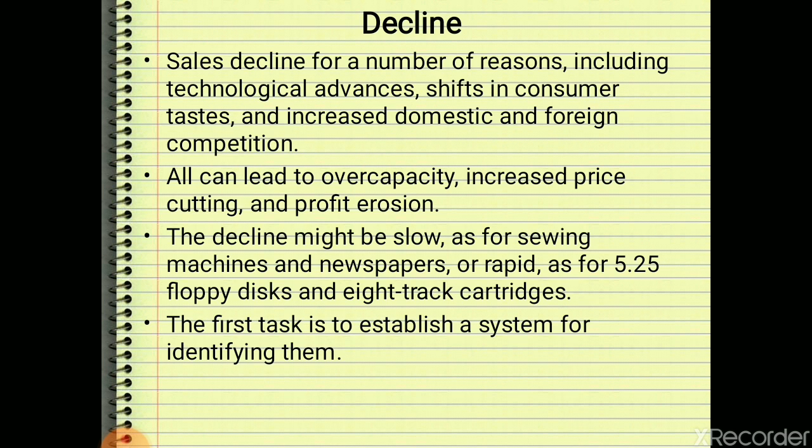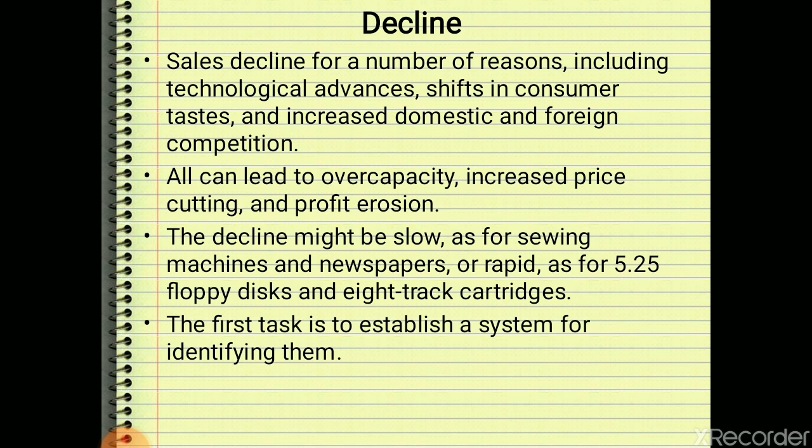Now the last stage of the product life cycle is the decline stage. In the decline stage the sales will be declining, right? And what are the reasons for sales decline? There are a number of reasons: technological advances, where our product is not matching the latest technology; customer taste will shift; there will be increased domestic as well as foreign competition.